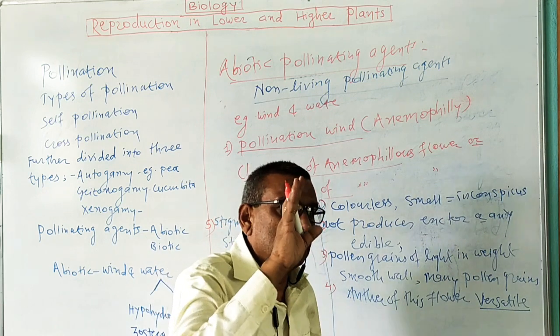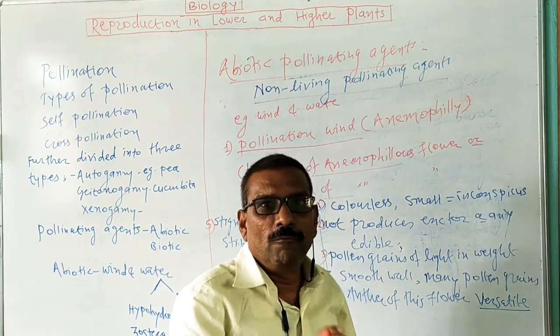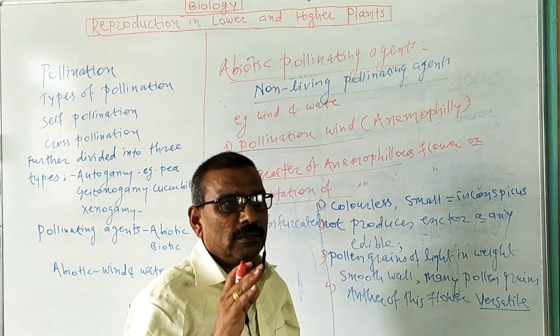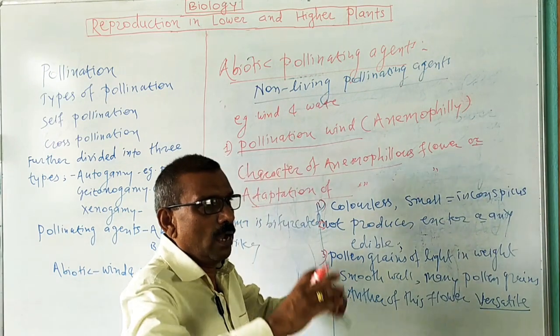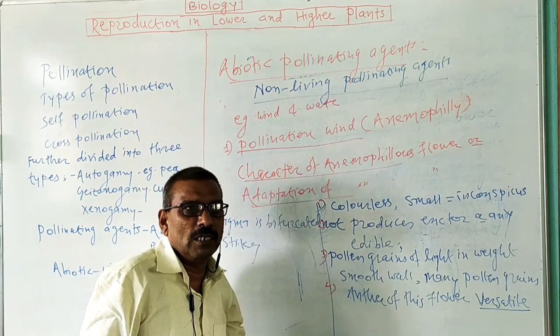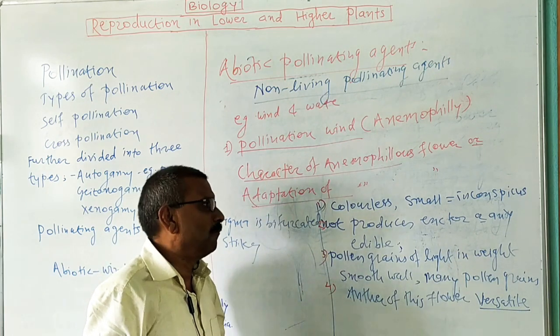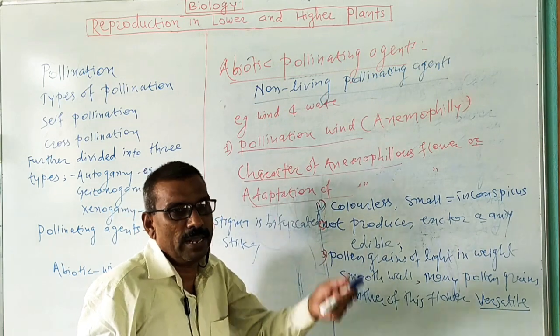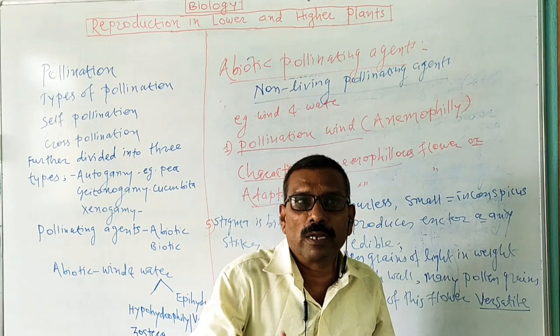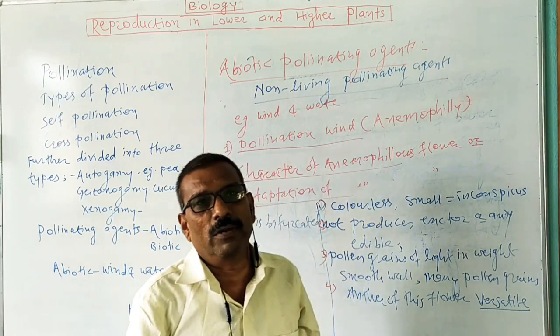Also, the length of the filament of the stamen is long. Filament length is long, and the stigma is long and bifurcated. In this way, these are the characters of anemophilous flowers. This is very, very important. You have to use logic only. The pollen grain must float on the air current, so it is light in weight.